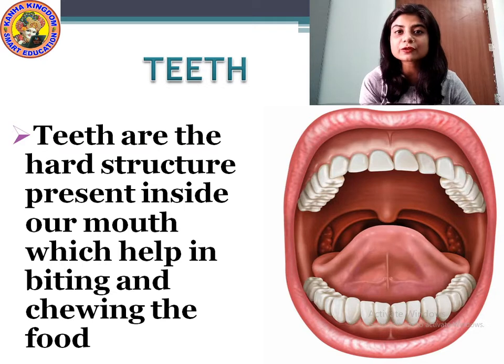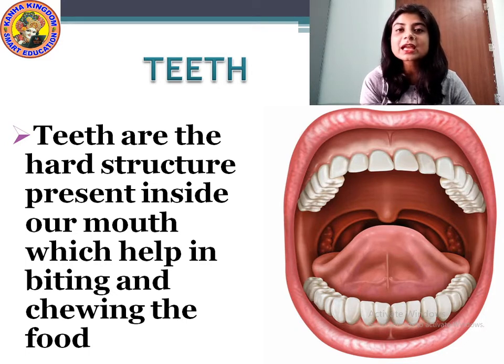Teeth are the very hard structure of our body. Understood? With the help of teeth, we can bite and we can chew the food.